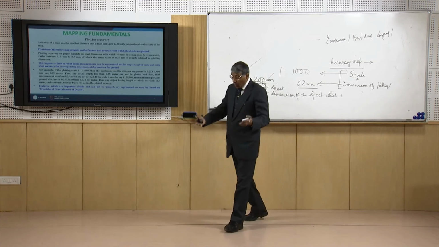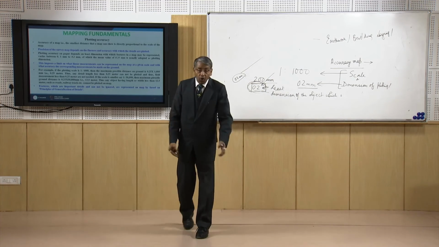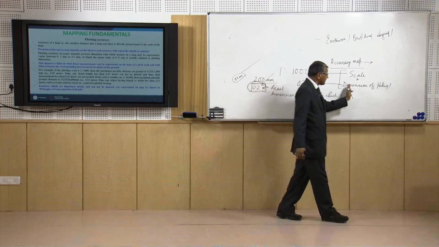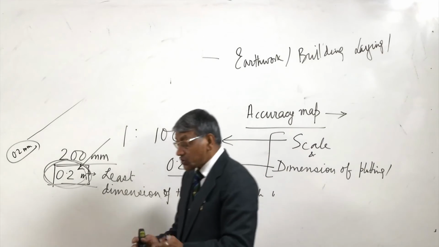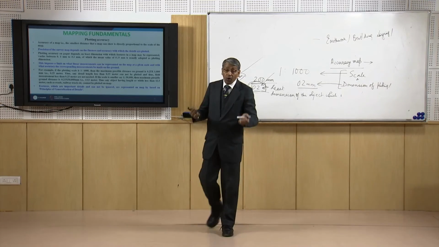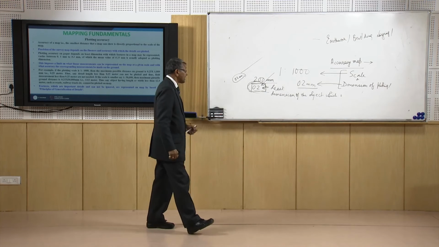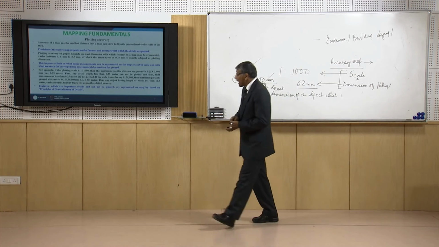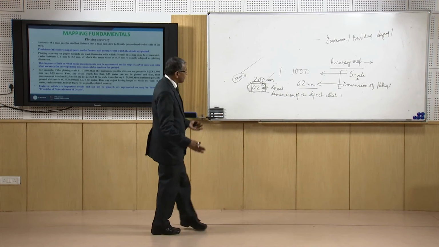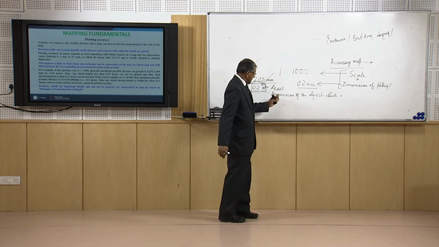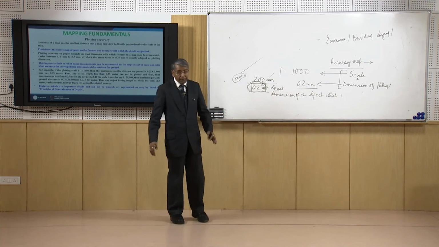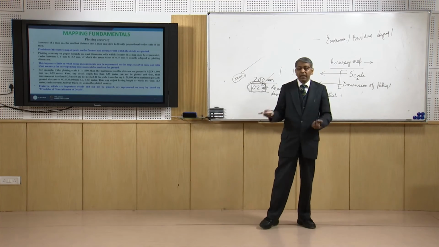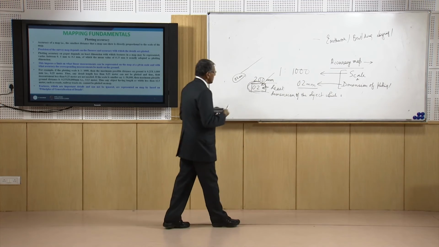Before we go to the field for our surveying work, we need to decide the scale, and we should also have knowledge about the dimension of plotting. From these two we have to correlate and find out the minimum dimension of the object which we will be able to acquire from the field. Sometimes some objects are even smaller than the minimum permissible object dimension, but we still need to take up some of them because of